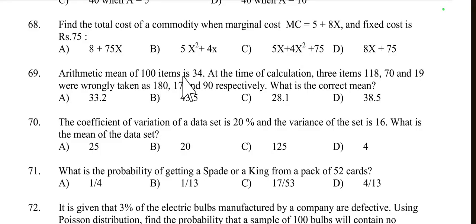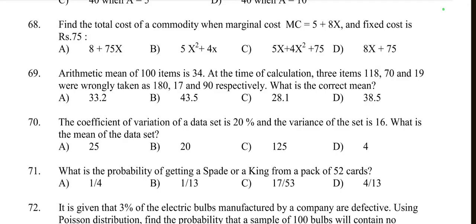This is the general question. The arithmetic mean of a total of 100 items is equal to 34. At the time of calculation, 3 items 118, 70 and 19 were wrongly taken: 118 as 180, 70 as 17, and 19 as 90. So first we calculate the wrong total, then the right one, then we find the correct mean.